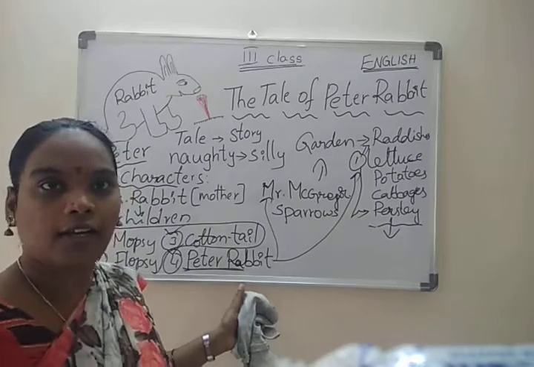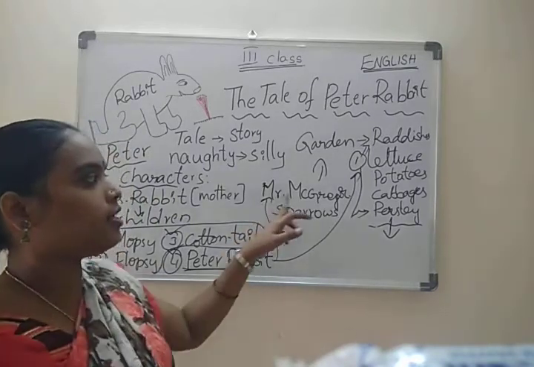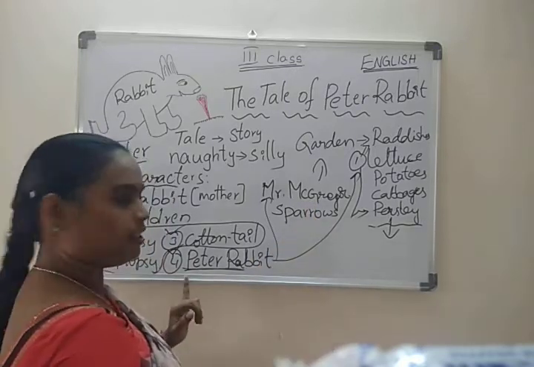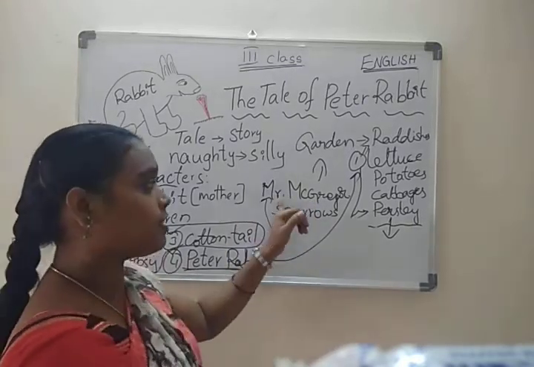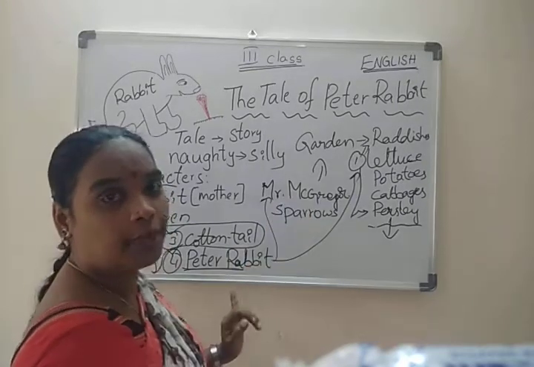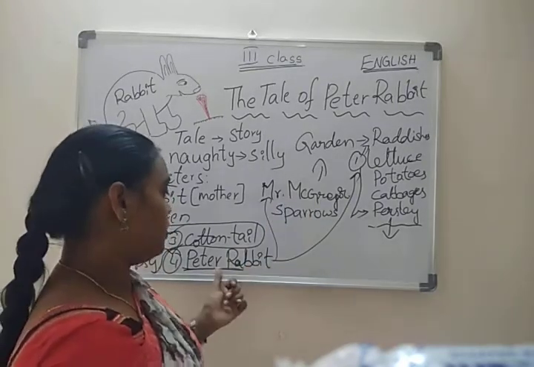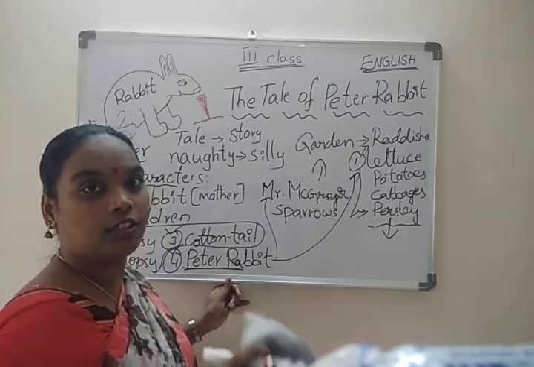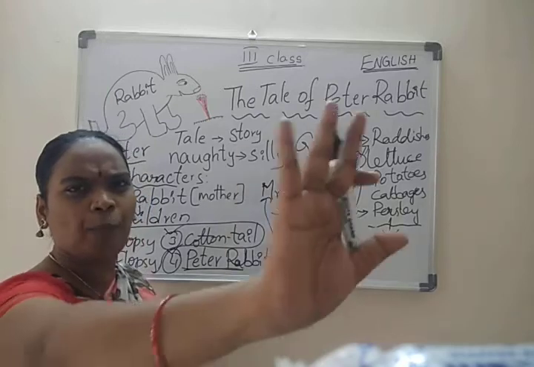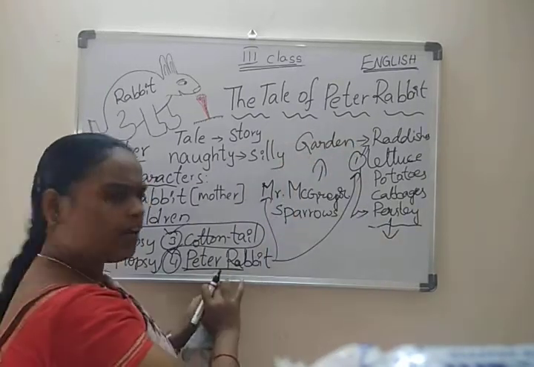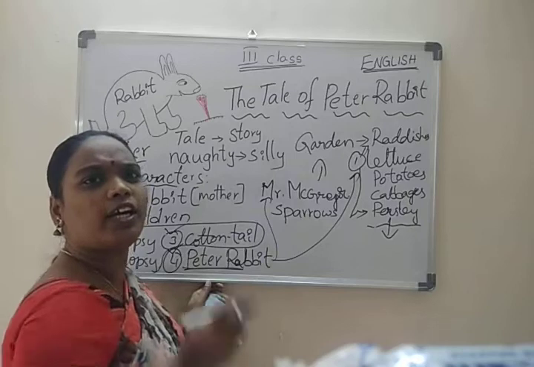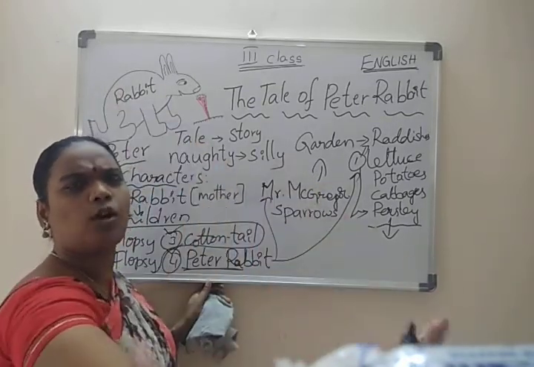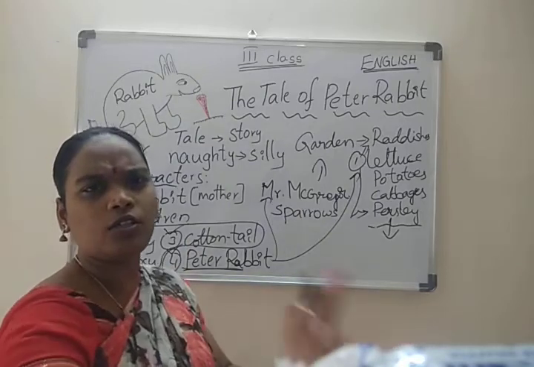Suddenly what happened? Suddenly Mr. McGregor ran after Peter, which means he had seen him. He wanted to catch Peter. He shouted, "Stop thief, stop! Why are you coming to my garden and eating all this?" He called, "Stop thief, stop! Don't go anywhere, I'm coming, stop."